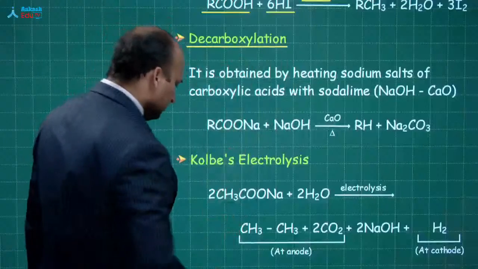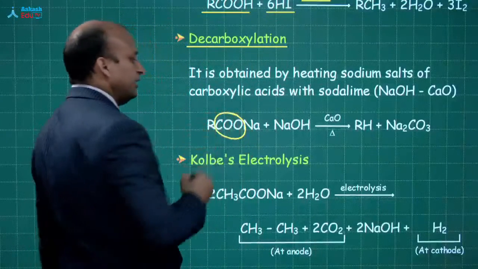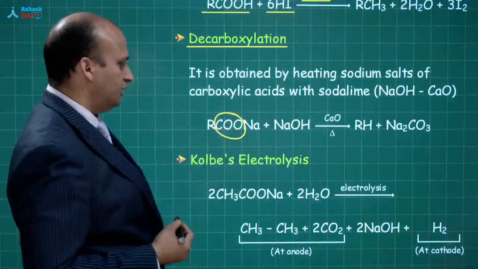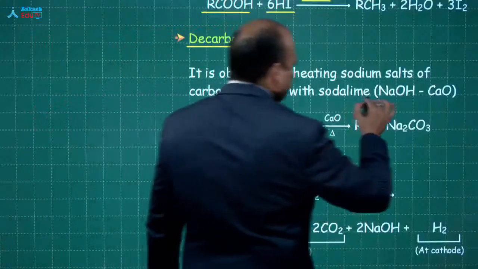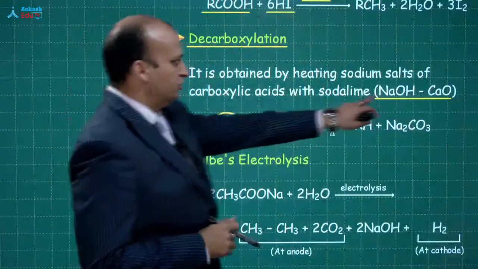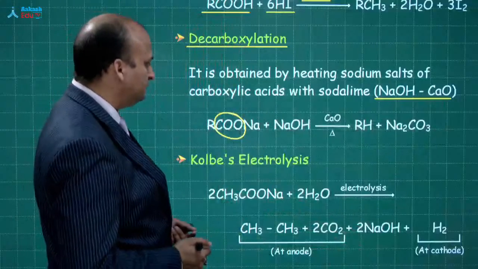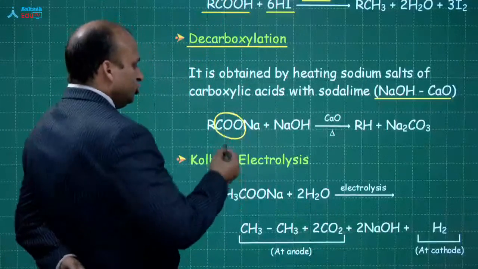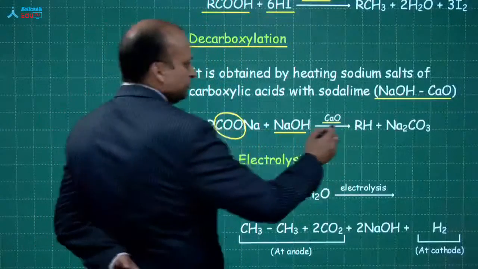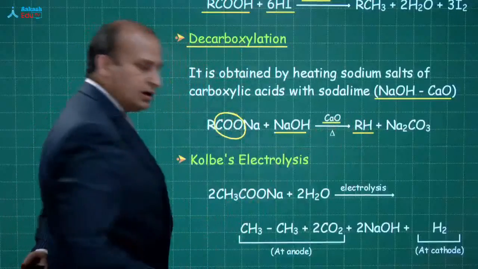What is the meaning of decarboxylation? Decarboxylation means removal of carbon dioxide. That is D. D means removal of carbon dioxide. How are we going to remove it? By using NaOH and CaO, which is referred to as soda lime. NaOH is soda, CaO is lime. So when you use soda lime, the decarboxylation takes place and you get the alkane plus Na2CO3. Sir, how does it take place?